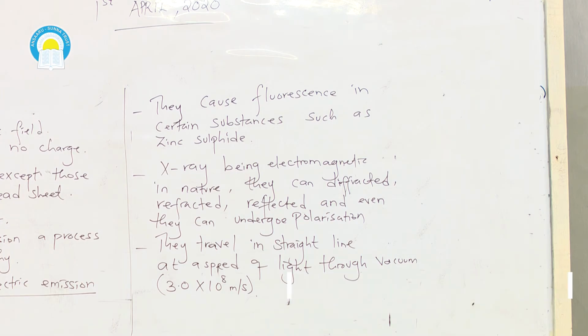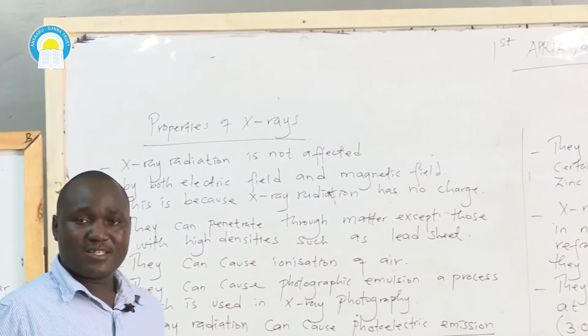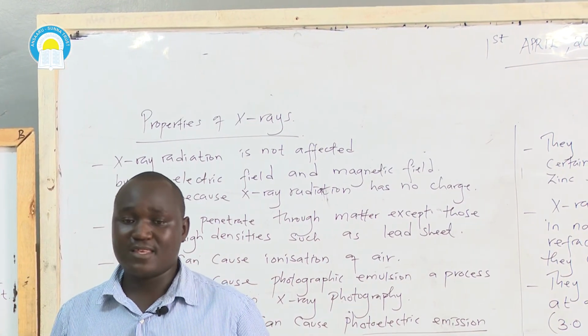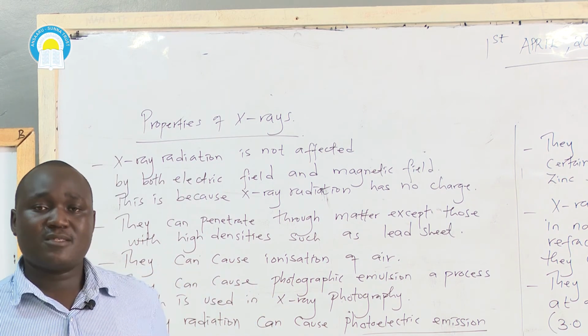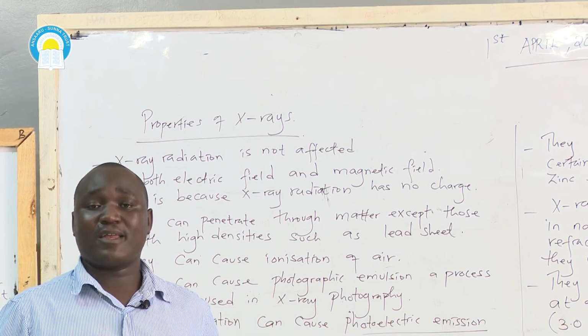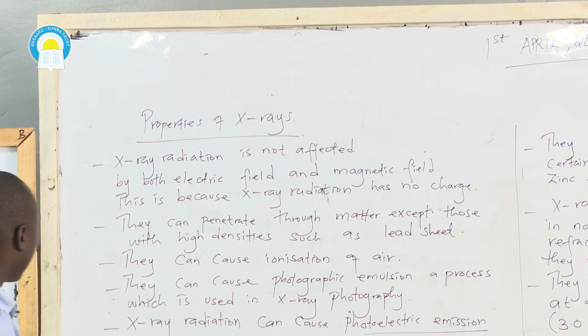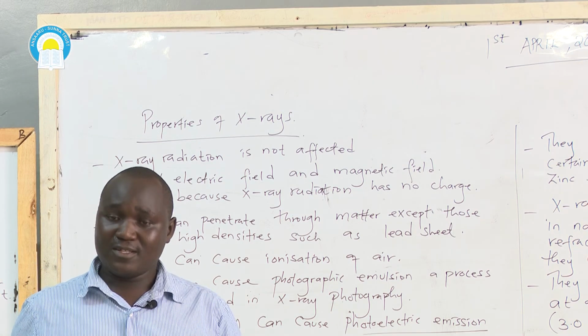Now, before we proceed from that point, how can the concepts we've learned be tested? One, you may be asked to define X-ray. We defined X-rays by saying that an X-ray is a type of electromagnetic wave that is produced when fast-moving electrons are stopped suddenly by a metal target.